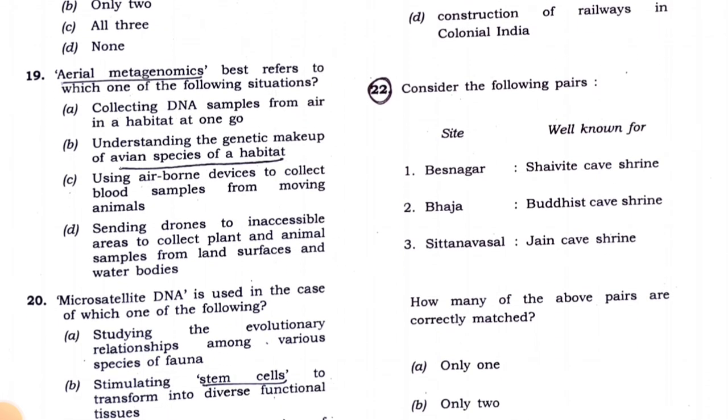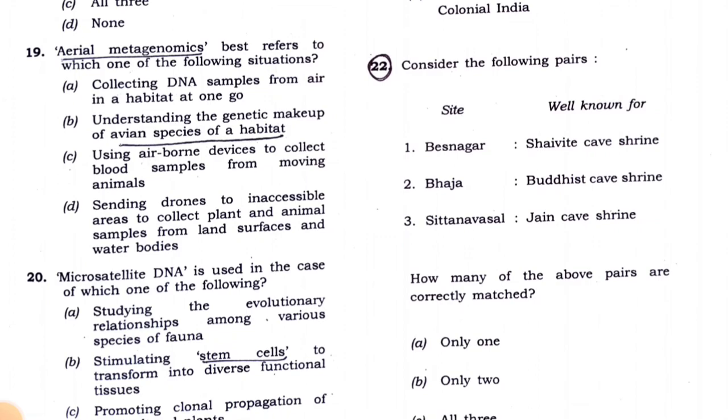Then there is the 19th question: aerial metagenomics from current affairs best refers to which one of the following situations? Collecting DNA samples from air in a habitat in one go, understanding the genetic makeup of avian species of a habitat. These questions are very confusing. The options are very confusing. Using airborne devices to collect blood samples from moving animals, or sending drones to inaccessible areas to collect plant and animal samples from land surfaces and water bodies.